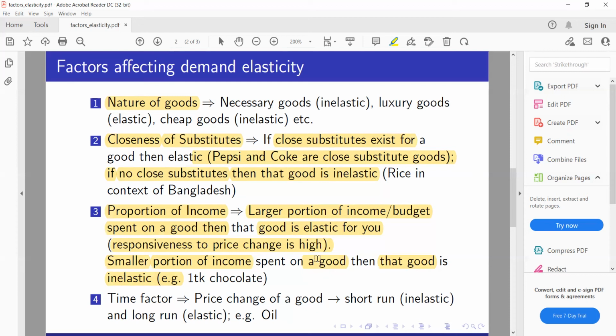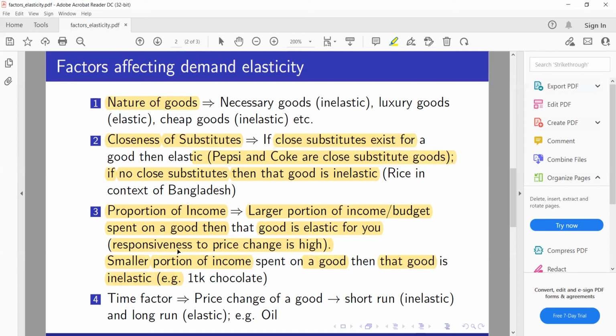But ask yourself whether you'd really react to this change, whether you would be sensitive to this price change. I think not, because it comes from a very small portion of your income. It's not that you are spending a lot of money on this, or a large portion of your income goes to buying this 1 taka chocolate. So proportion of income affects the demand elasticity of it.